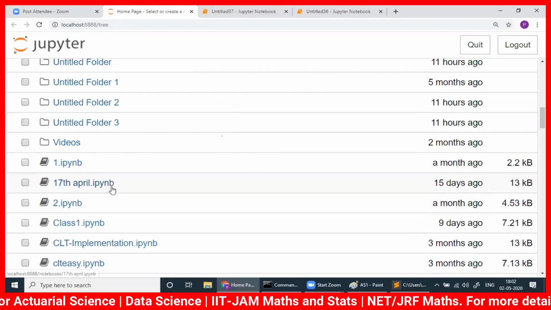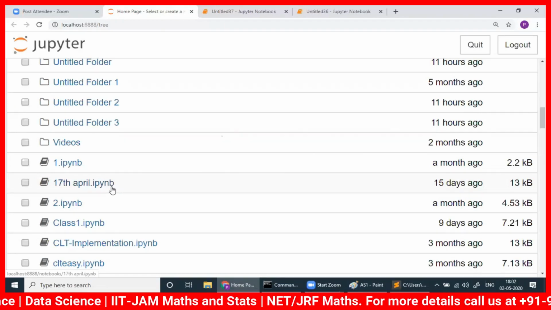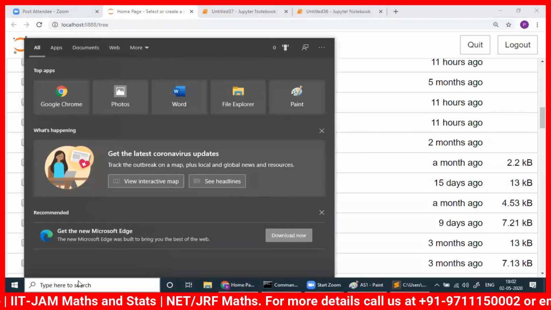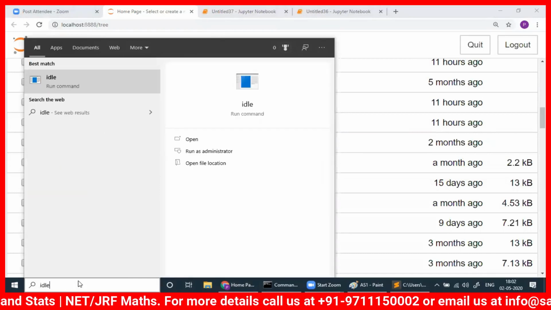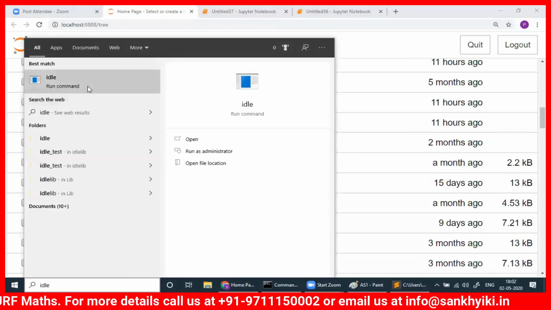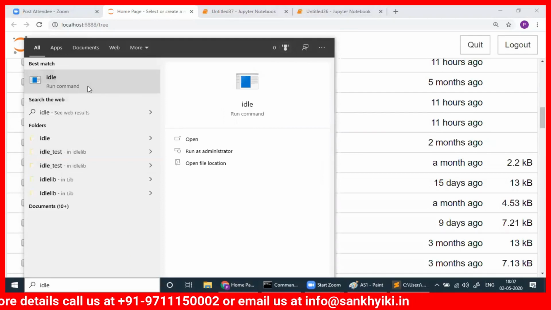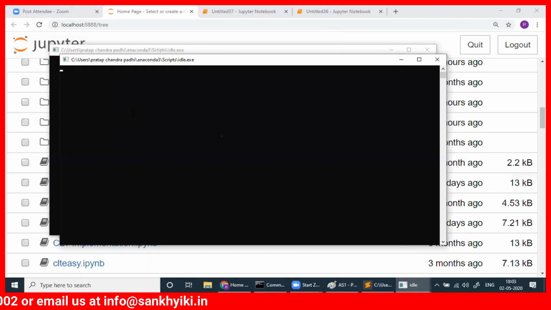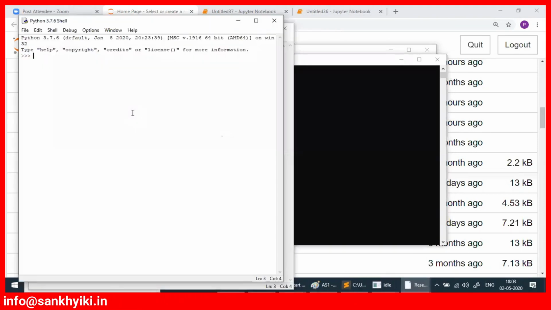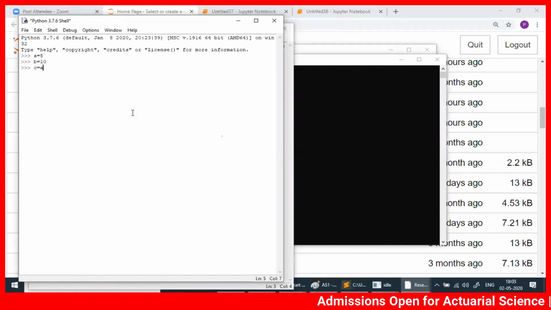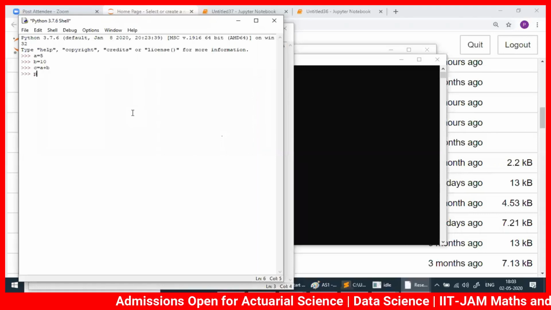Ultimately, you can walk. Originally when Python was developed, they had only IDLE. Even in IDLE, I can do things here also. Suppose I write A is equal to 5, then B is equal to 10, then C is equal to A plus B. Here I'm not using any external IDE. Then print C. This will work.